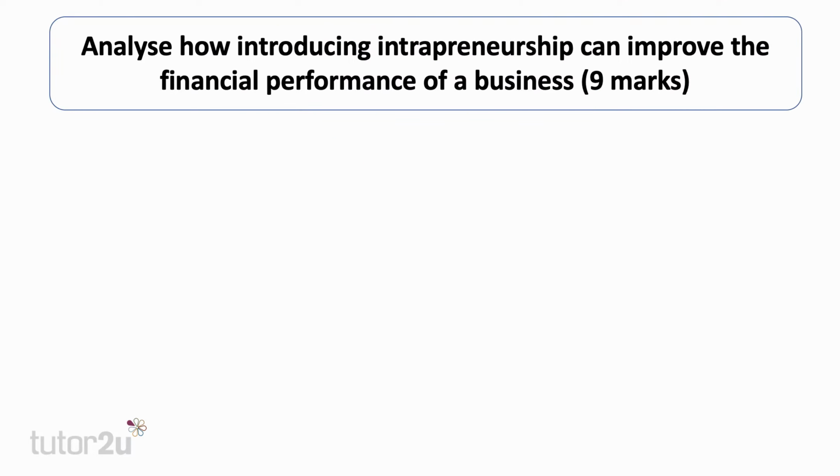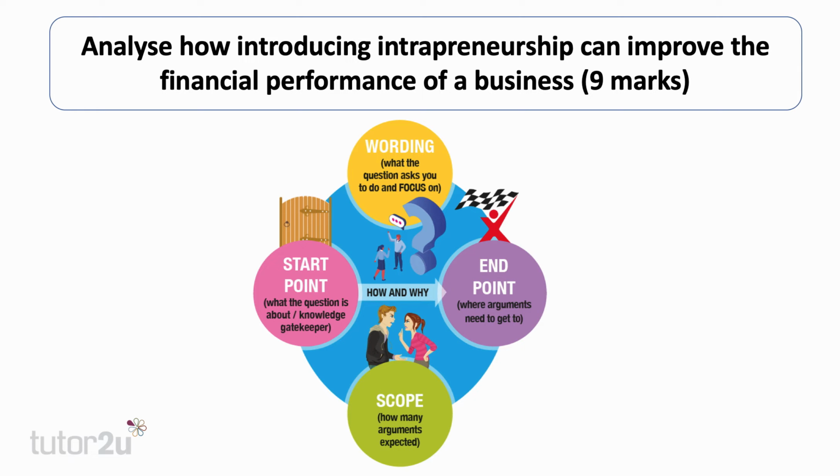Here it was: analyse how introducing entrepreneurship can improve the financial performance of a business. 9 marks available for this one. Well, the key with AQA A-Level Business questions is to unpick the demands of the question. Typically there are 4 elements that you need to identify. If you spot these and respond to them, you're well on your way to getting a top scoring response.